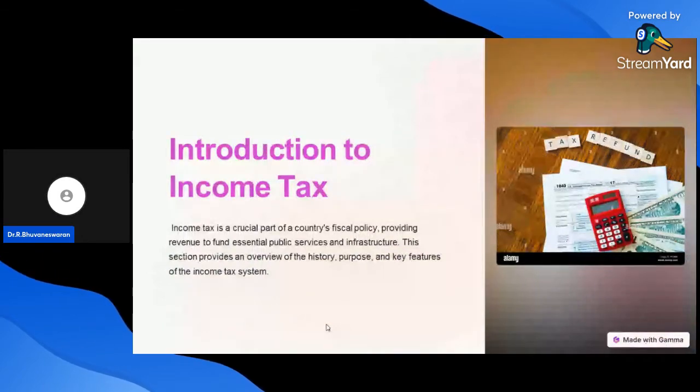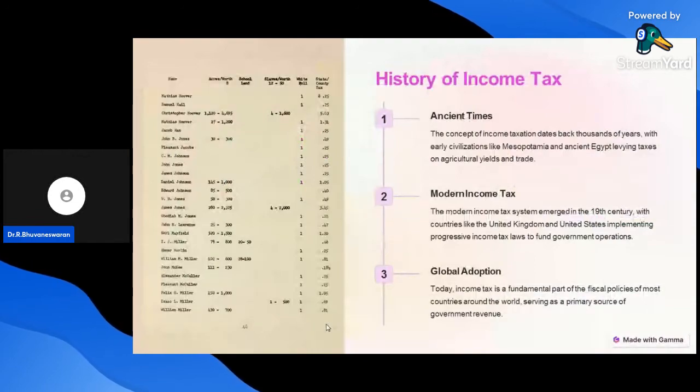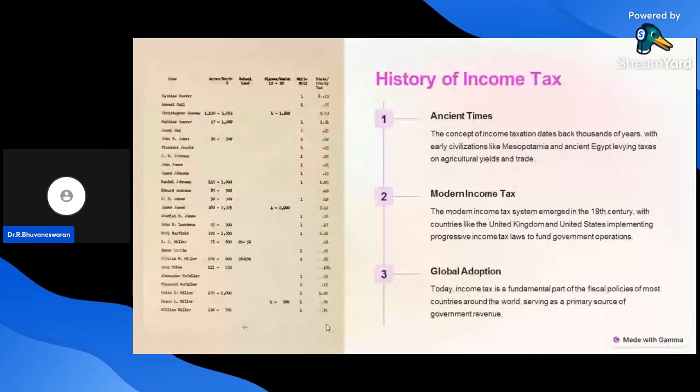Next one, history of income tax. The history may be divided into different levels. First one, ancient time. Second one, modern income tax. And the third one, global adoption. We will discuss one by one.